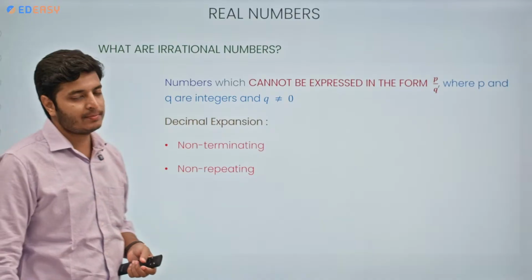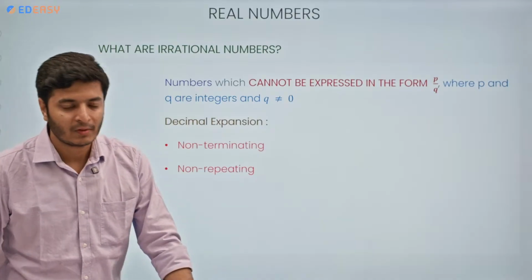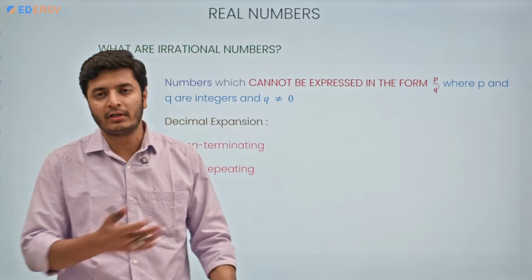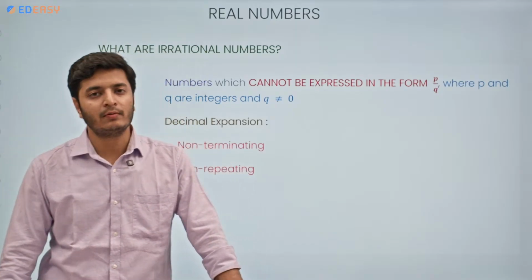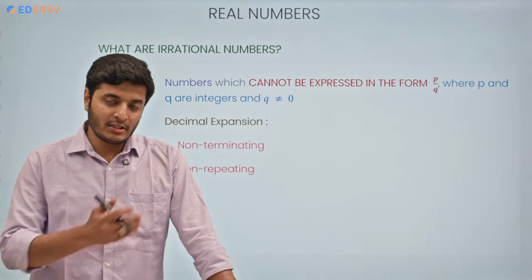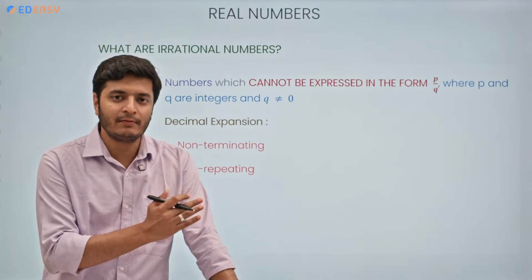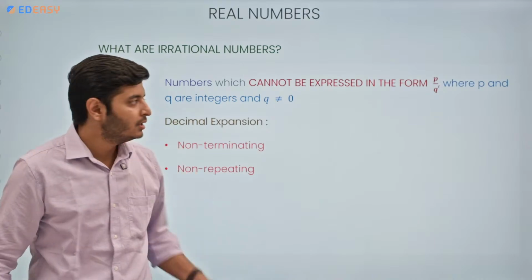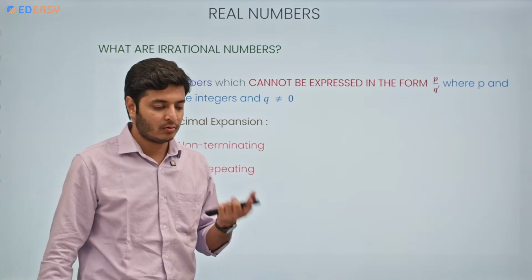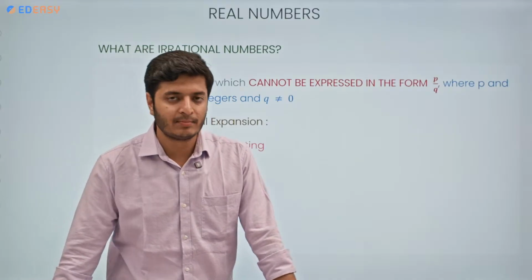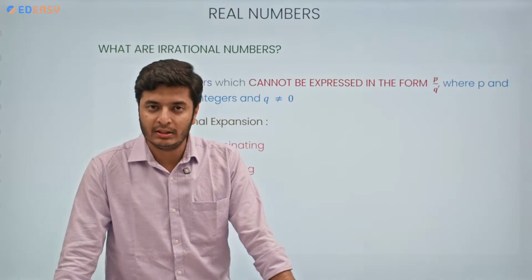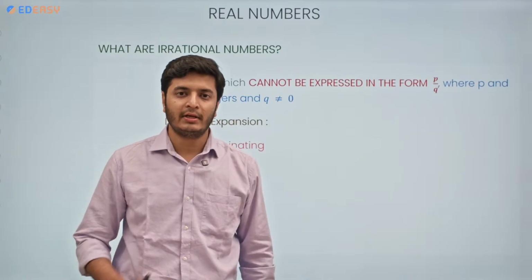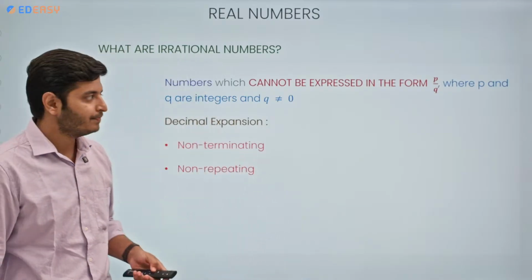Now decimal expansion is of two types, non-terminating and non-repeating. Only one type, sorry. This has one type of decimal expansion which is not going to repeat itself and not going to terminate. That would be the decimal expansion of these types of numbers that are known as irrational numbers. Examples would be pi, e, or root 2, root 3, root 5, the square root of any non-perfect squares.